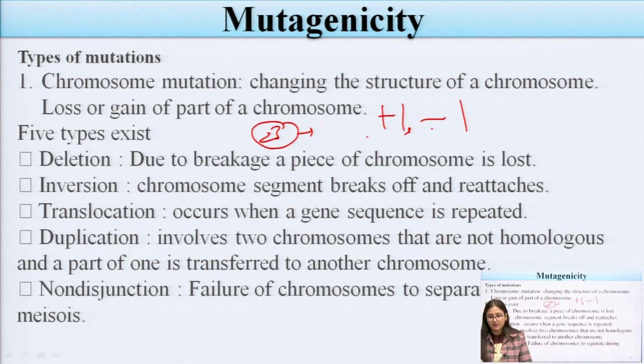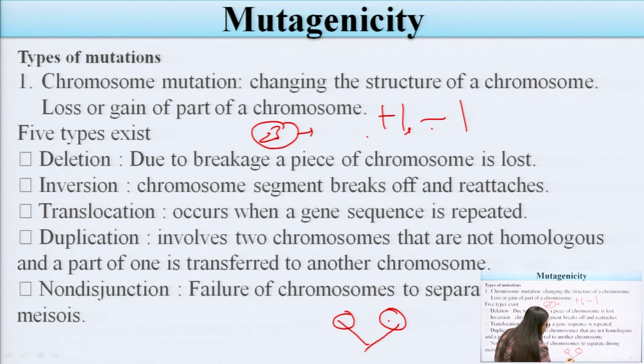Second one is the inversion. In inversion, a chromosome segment breaks off and reattaches. Third one is the duplication, which involves 2 chromosomes that are not homologous. Homologous means they have a similar type of structure and similar action. So duplication involves 2 chromosomes that are not homologous, 2 different substances with different genetic material. They may interact with each other, and a part of one is transferred to the other, which may produce changes in the genetic material.